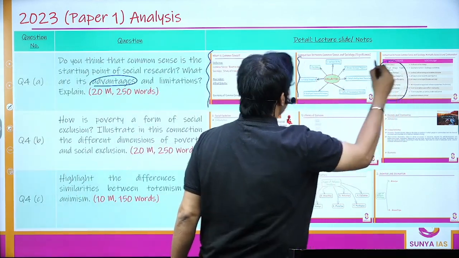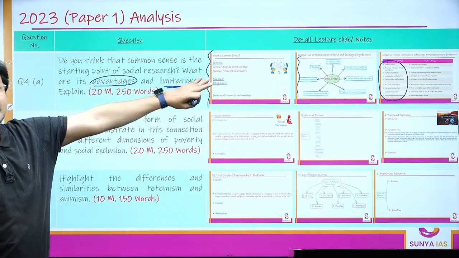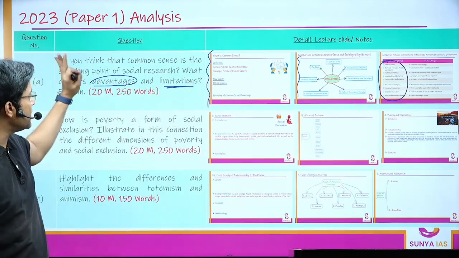These differences could be used with respect to the limitations. So the same feeder points, along with various examples that I've quoted during the lectures, you can use here.